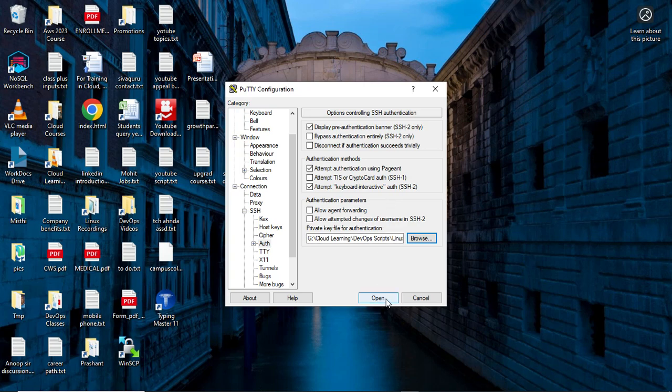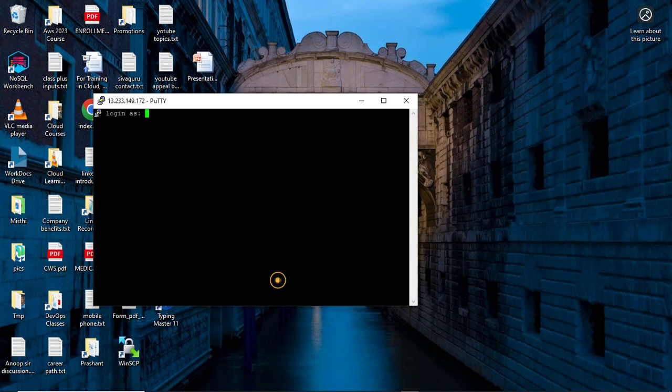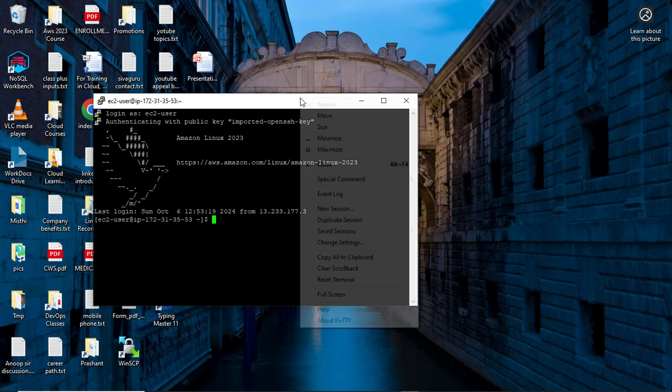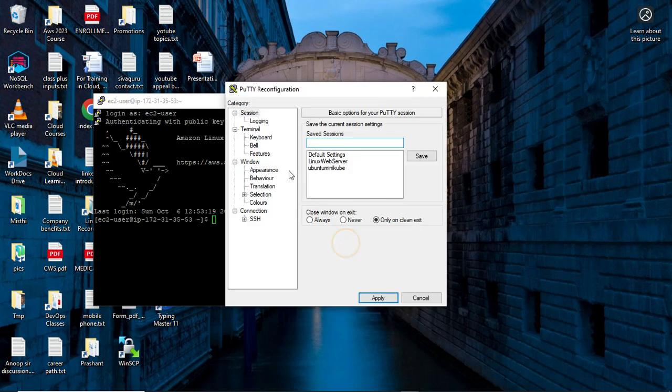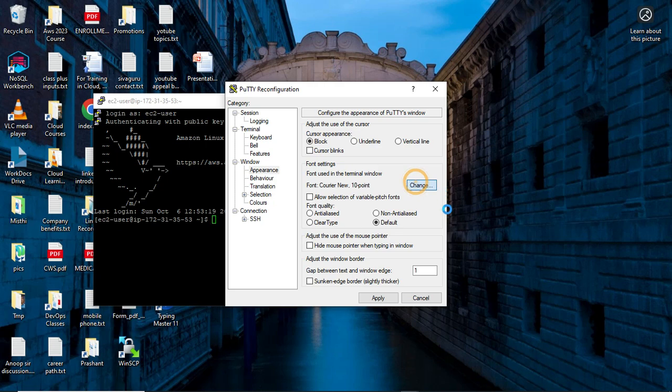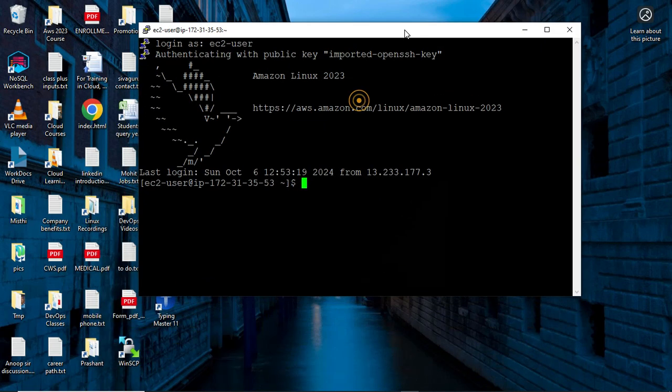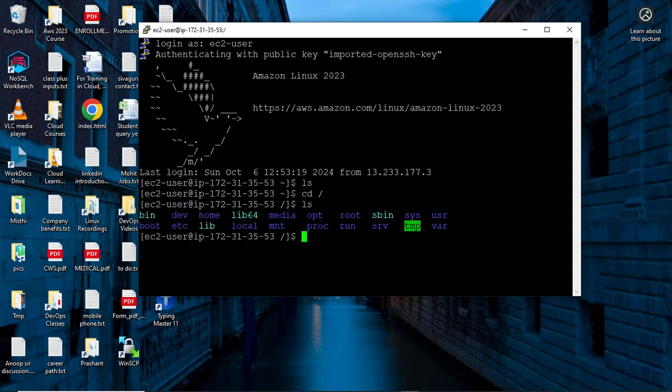Here I hope it should work now. ec2-user, and see, you are good, you are able to log in, right? Now you can change the settings and you can make the characters a bit bigger for easy convenience. Now you can run your command cd slash root directory, ls, and we are in the Linux server now. So hope you find this useful, right?